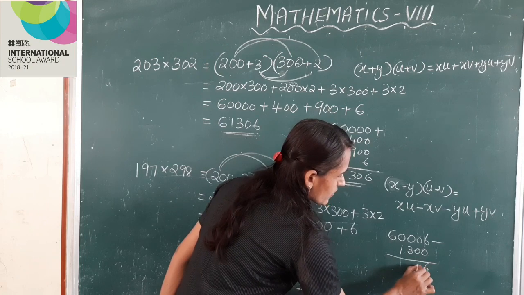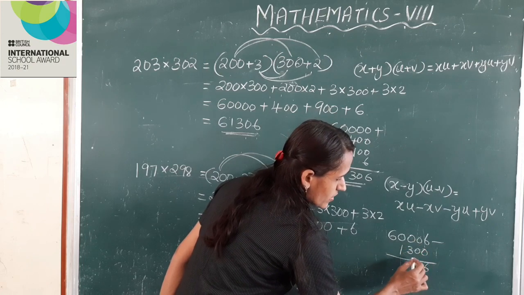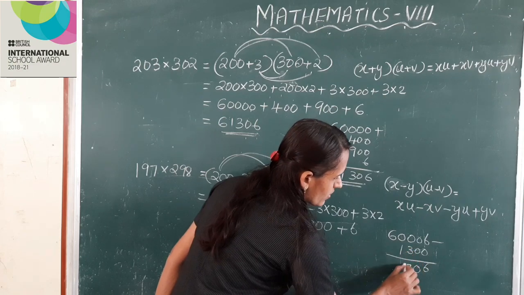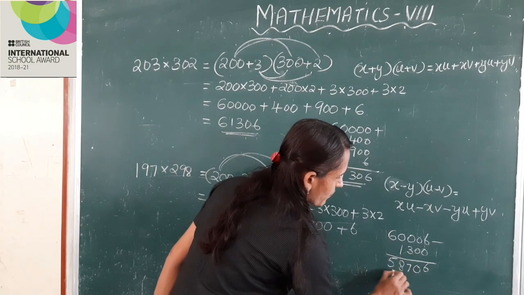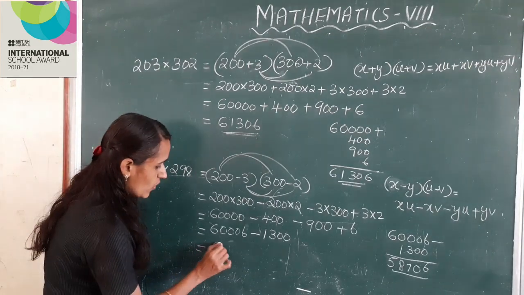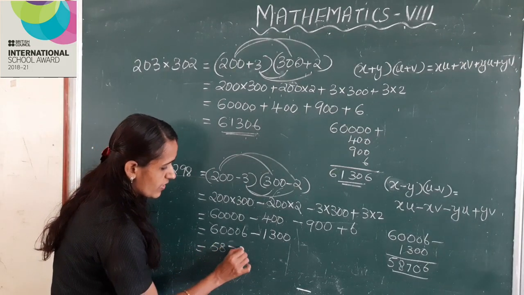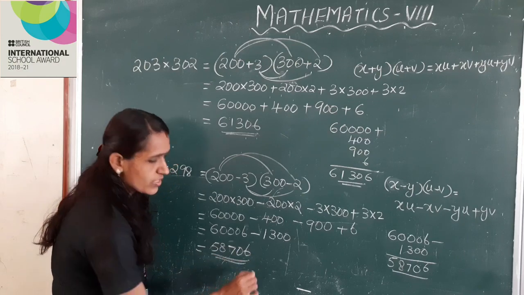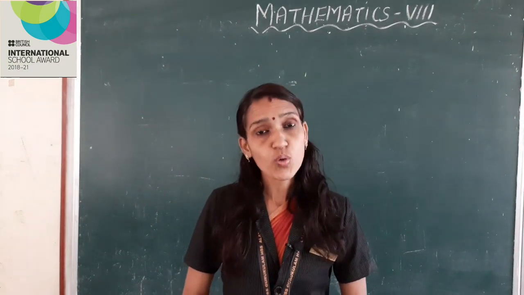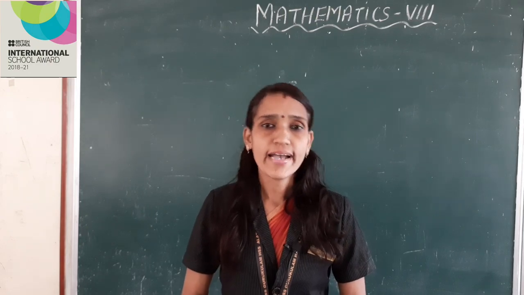This is equal to 58,706. Is it clear, children? Now, let us learn more about sum and difference.